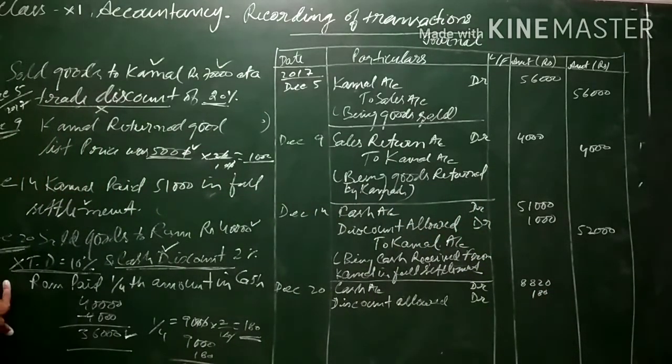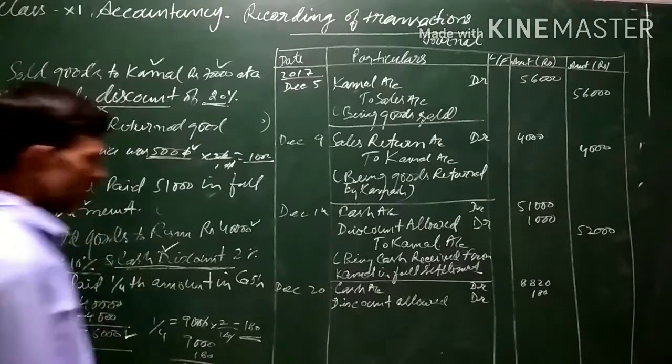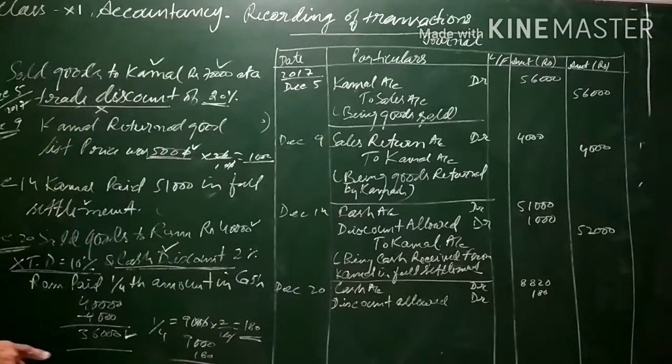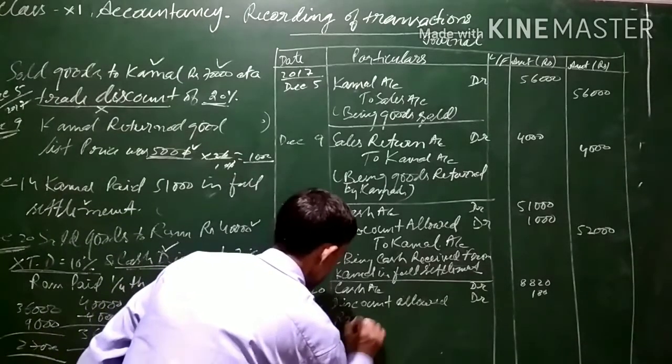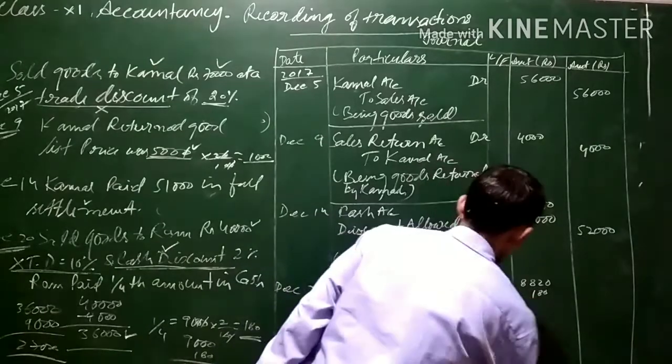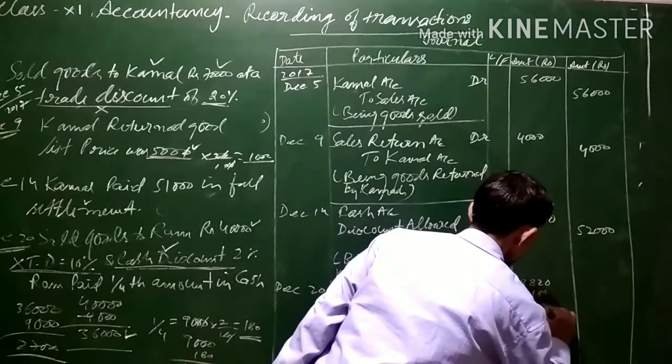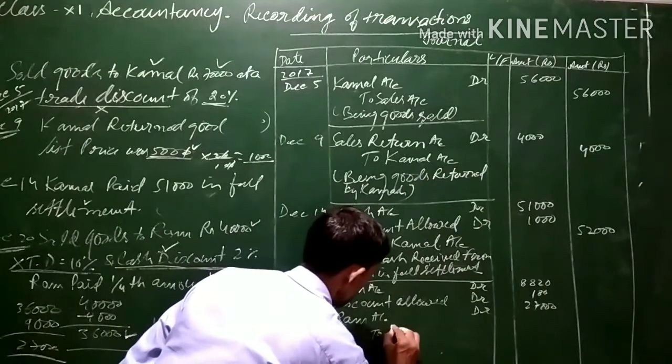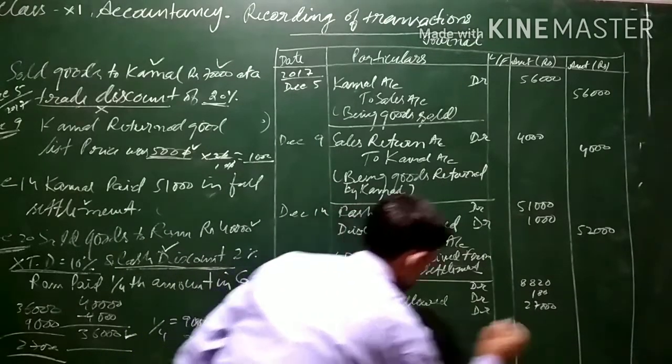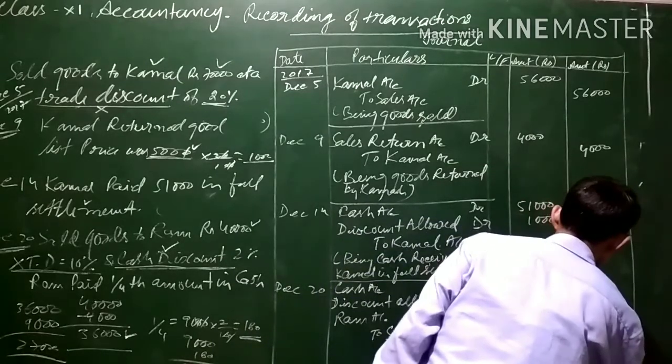Then for the rest of the amount, Ram will be a debtor for us, and a debtor is an asset. Out of this 36,000, 9,000 is being paid, so 27,000 will remain. Ram will be a debtor for 27,000, and a debtor is an asset, and if an asset increases, it is to be debited. Ram account debit 27,000, and our sales will be credited with 36,000.